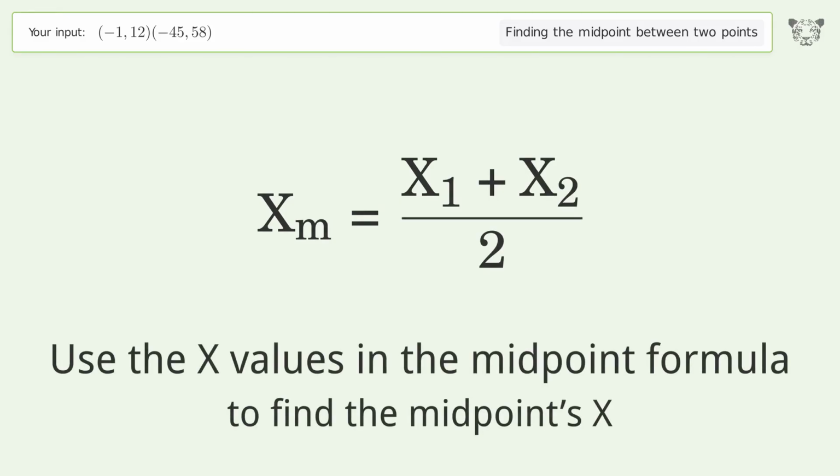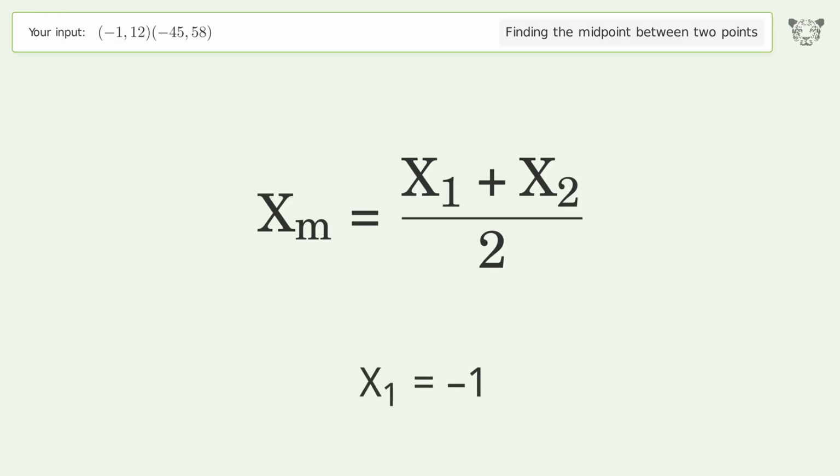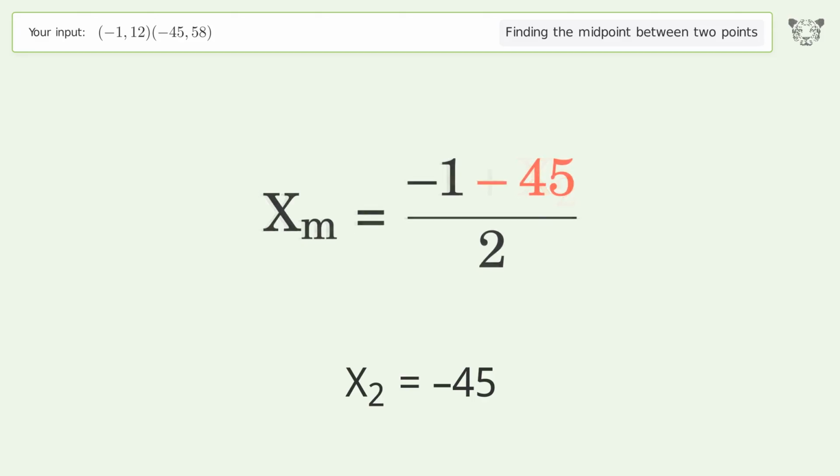Use the x values in the midpoint formula to find the midpoint's x. x1 equals -1. x2 equals -45. Simplify the arithmetic.